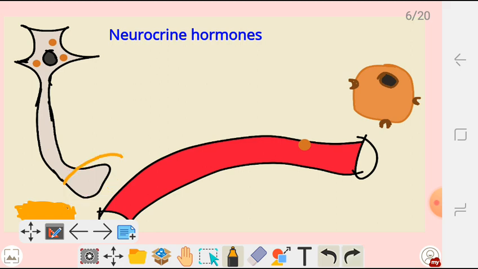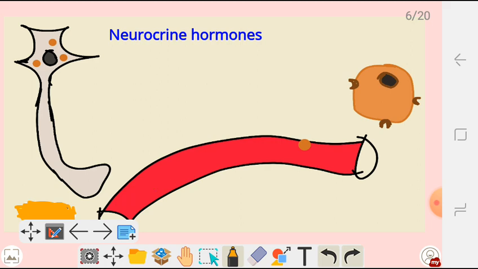Then in the terminal part of the axon, once the neuron is stimulated, it is going to release those hormones into the bloodstream. Then those hormones are going to travel to target organs or cells where they are going to produce certain responses.